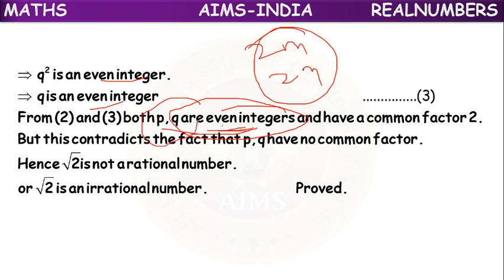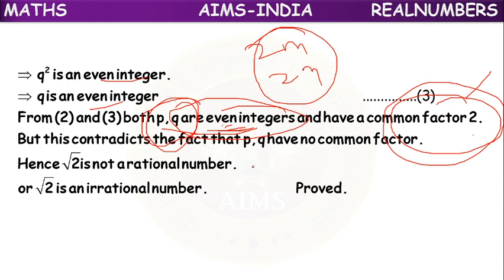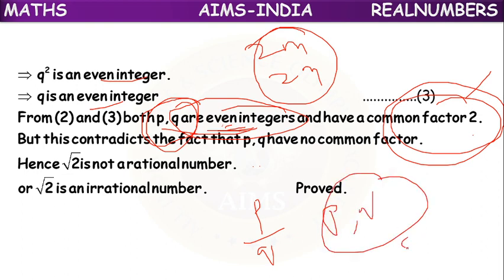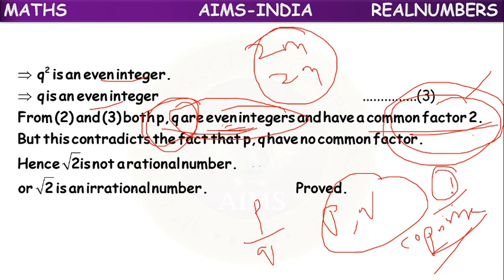What are we telling here? Both p and q are even integers, means both of them can be divisible by 2. So they have common factor 2. But when can we tell p by q is a rational number? When p and q are co-primes. What does it mean? They should have no common factor other than 1. But here they have a common factor other than 1, which is 2. So whatever our assumption is, it is wrong.